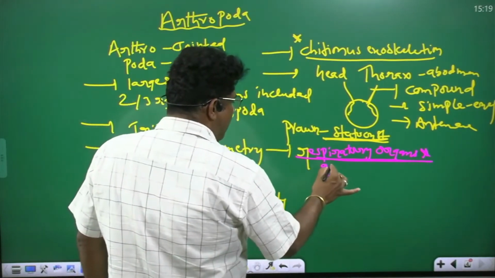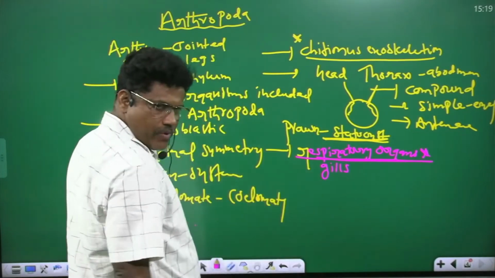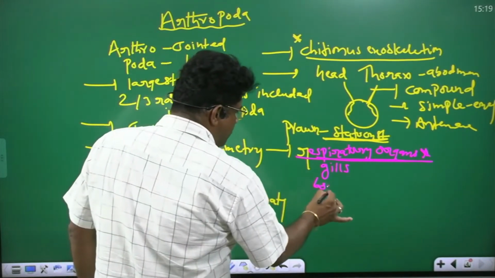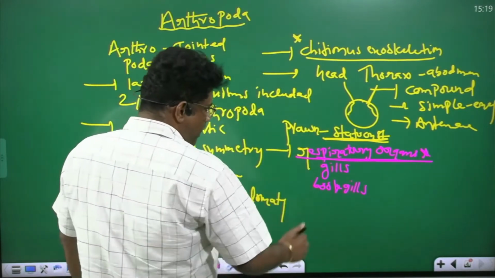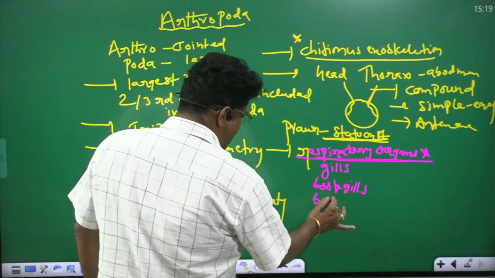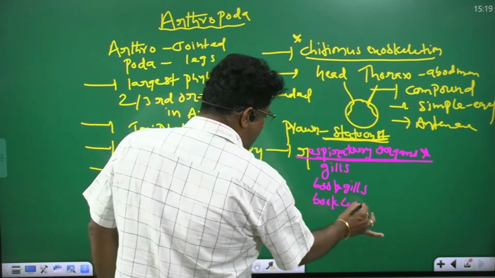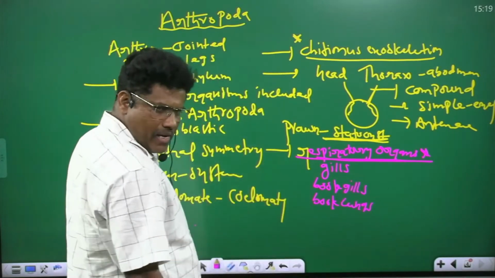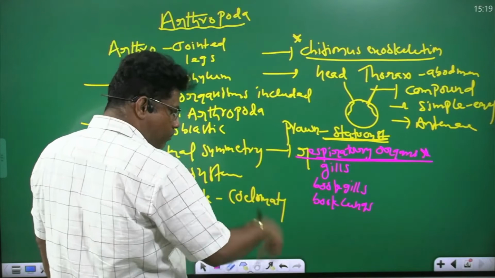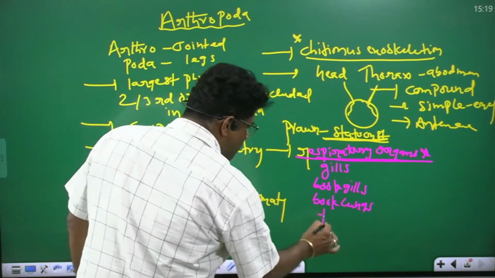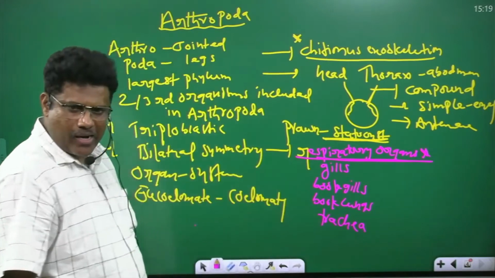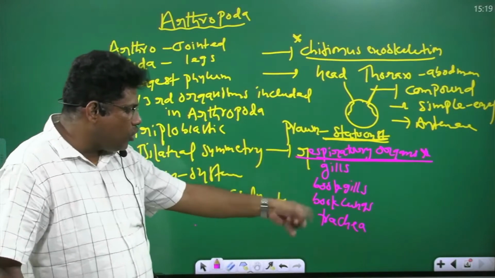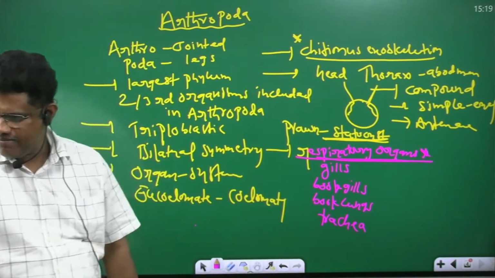You take the gills, the book gills. Next one, book lungs. Okay? Gills, book lungs. Next one is trachea. They are the Arthropoda respiratory organs.